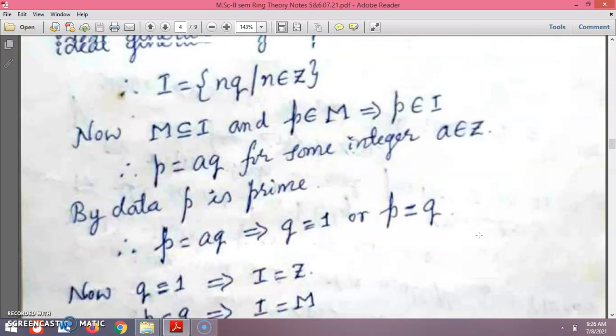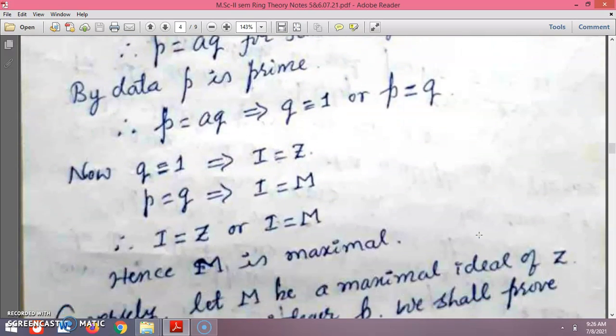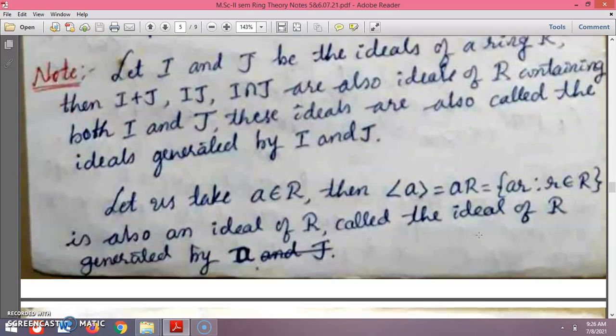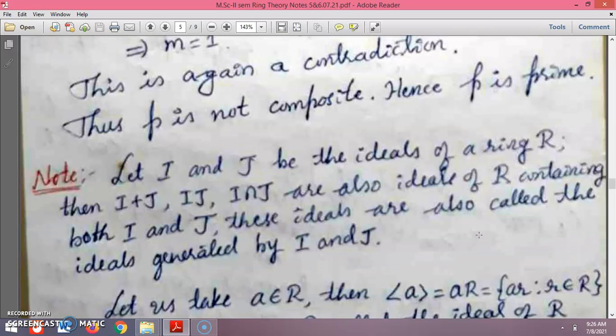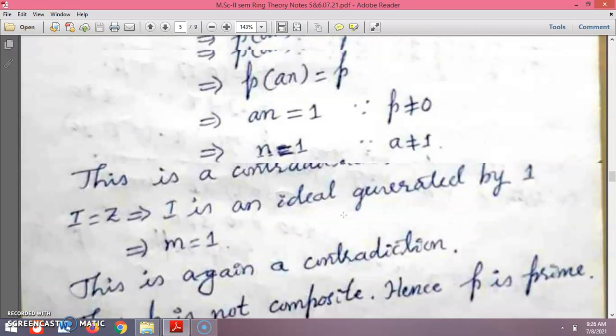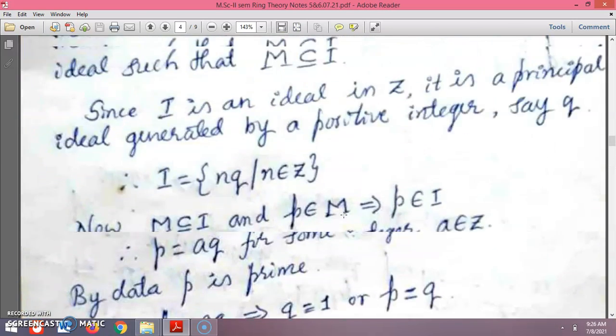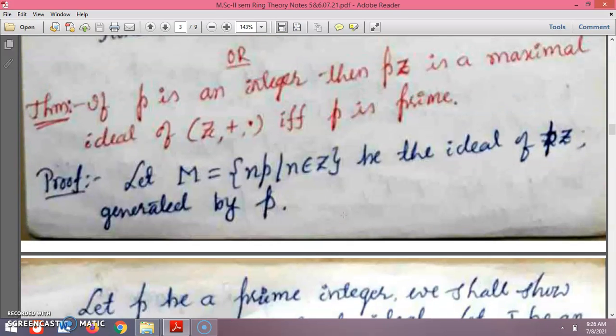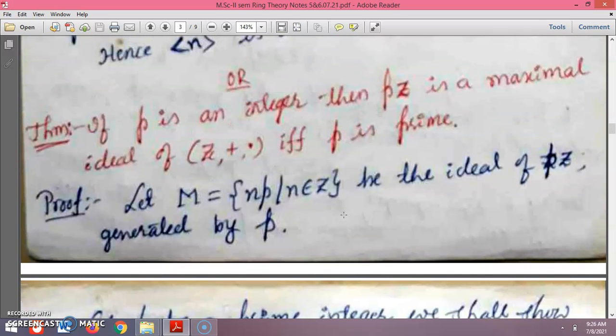So next, it is the same. So in another way we have proved that. Another one, I need to note down here: I and J be the ideals of a ring R. So let me discuss the other way of proof of this one. If p is an integer, then pZ is a maximal ideal of Z if and only if p is a prime.